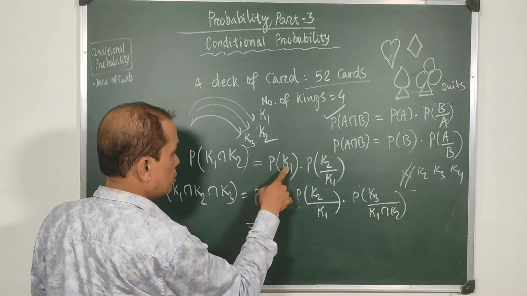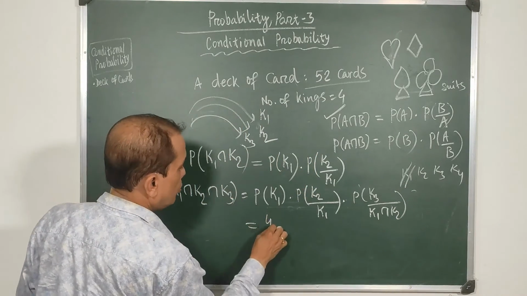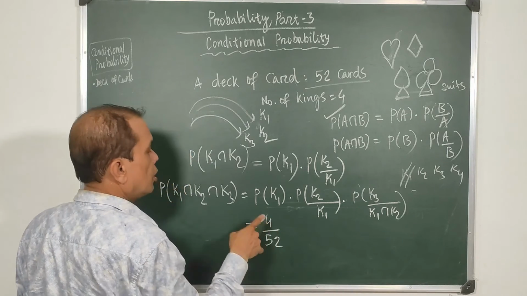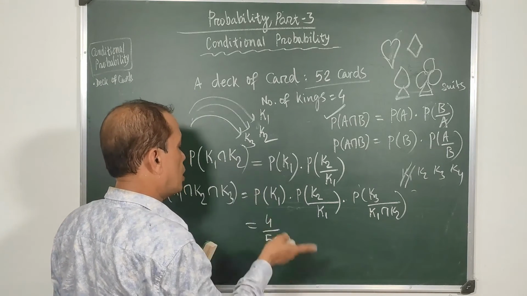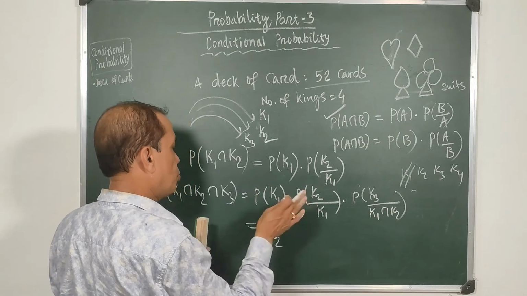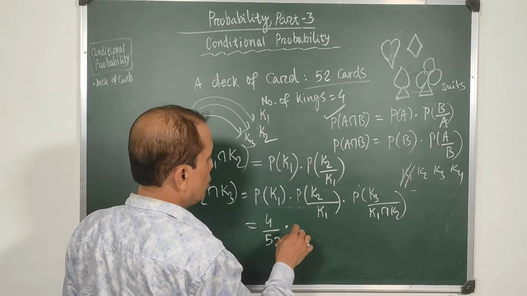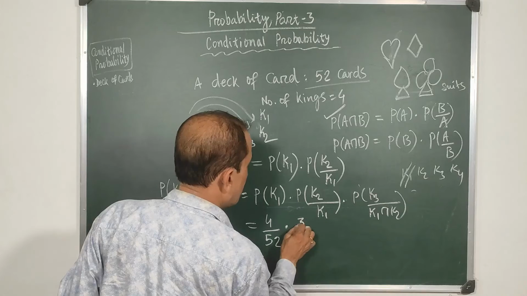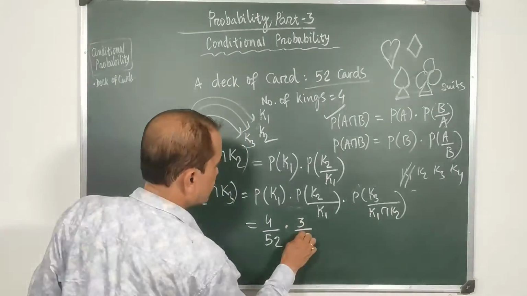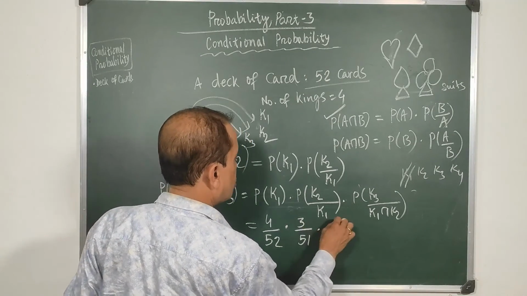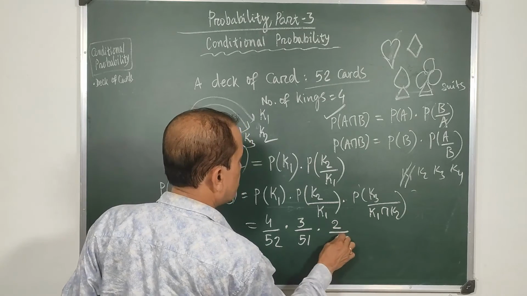So as in the previous case, this will be 4 by 52 because you are drawing one king out of 4 and one card out of 52. Next, since one king is now gone, there are 3 more, and the number of cards is now 51. Next, there are 2 kings and the number of cards is 50.